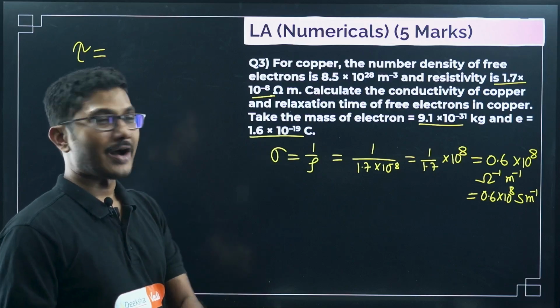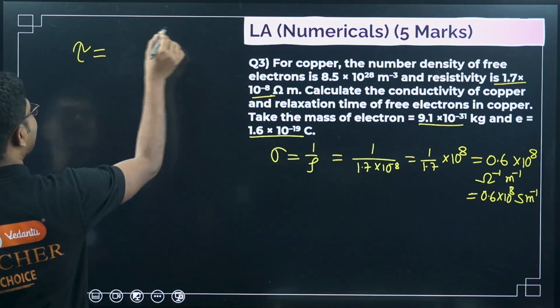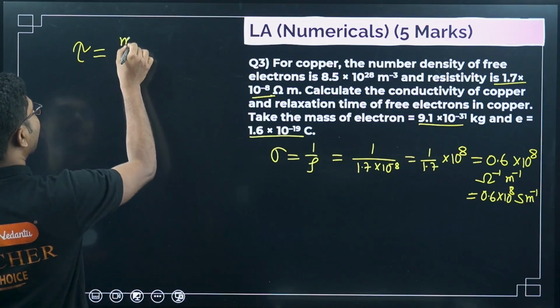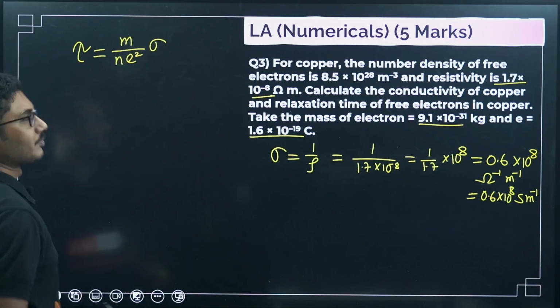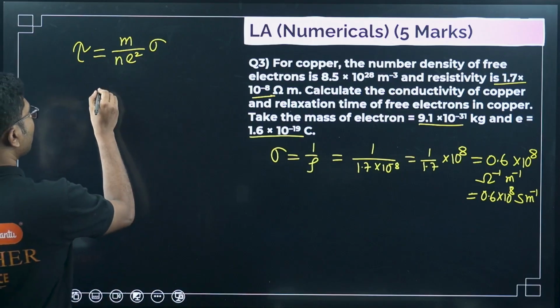The relaxation time formula is m divided by n e square sigma. This formula you have to remember. This formula is given in your books.